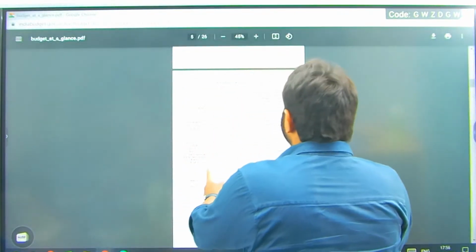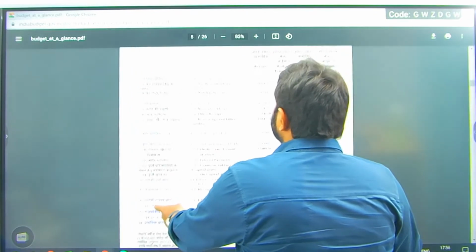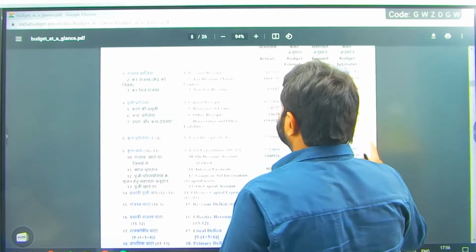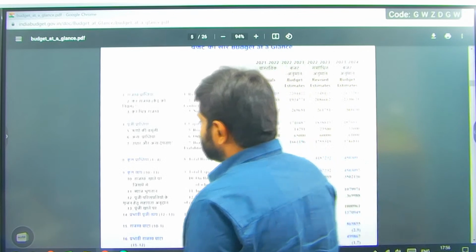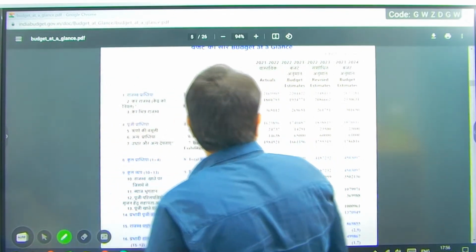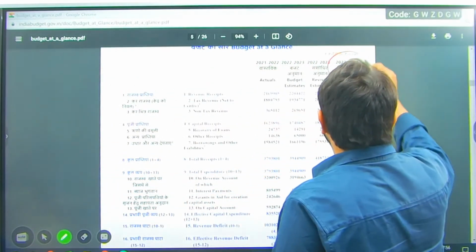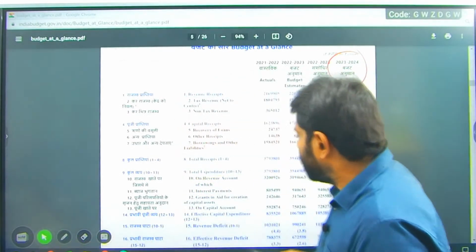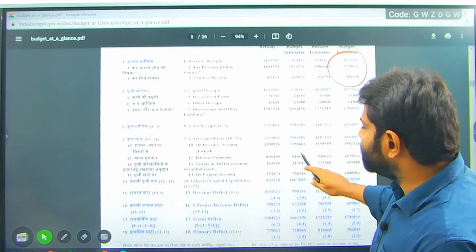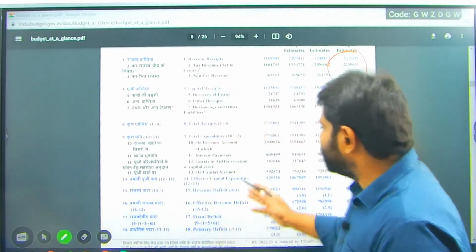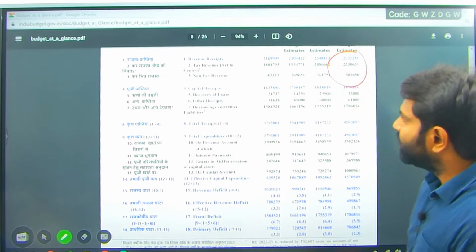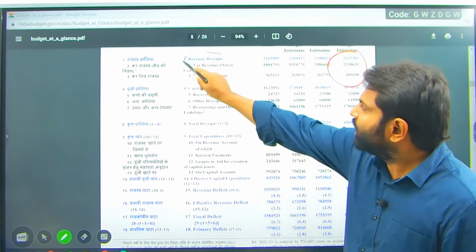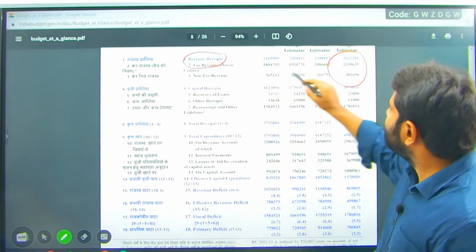So these are the numbers we need to remember. And estimates, the 2023-24 estimates. Why did I have to tell effective capital expenditure? Effective is because of this only. First one, we will try to see the total revenue receipts.